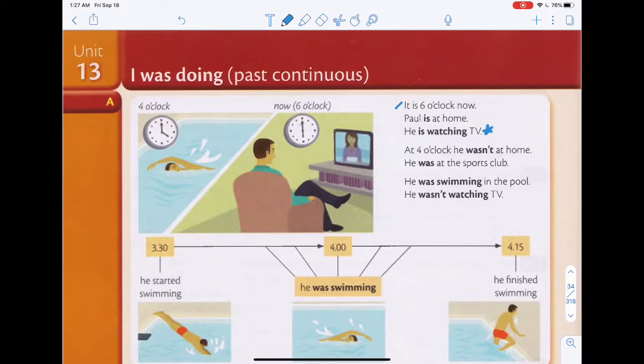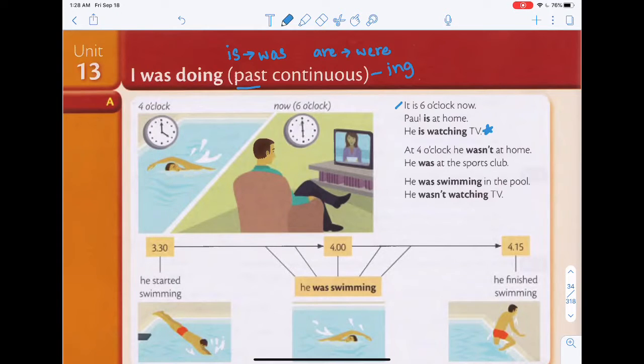So remember that continuous is anything with ing. So past continuous simply means if it's an is, you change it to was, which is a past tense. And if it's are, you change it to were, which is the past tense of are. So that's basically what past continuous is. So let's take a look over here.